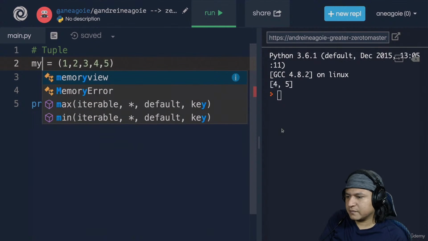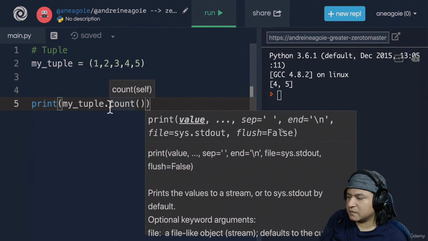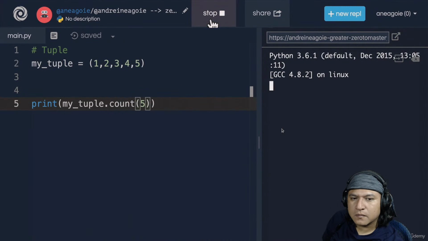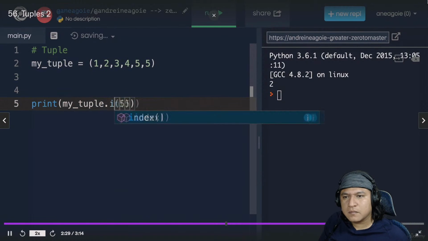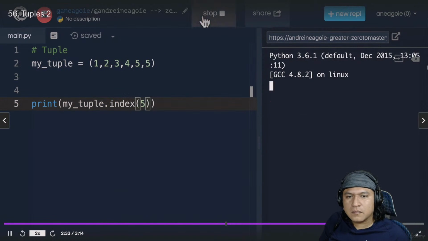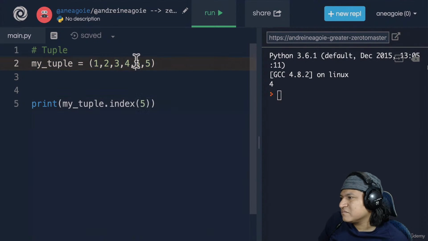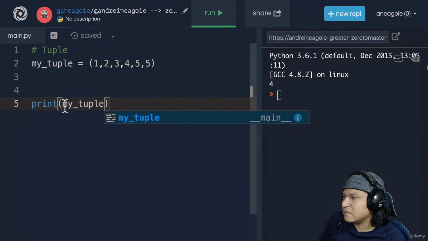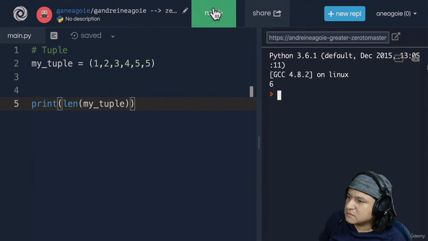So let's go back to my tuple and now try these out. If I go my_tuple.count, well, it's going to count the value. So if we want to count how many 5s occur in the tuple, I get 1. If I had another 5 in the tuple, I get 2. What about index? What's the index of 5? Well, the index of 5 is 4, because 0, 1, 2, 3, 4. The first value that it finds, it's going to return the index of. And then finally, we can also do length, right? We can use this built-in function, len, and it's going to tell us how many items the tuple has.